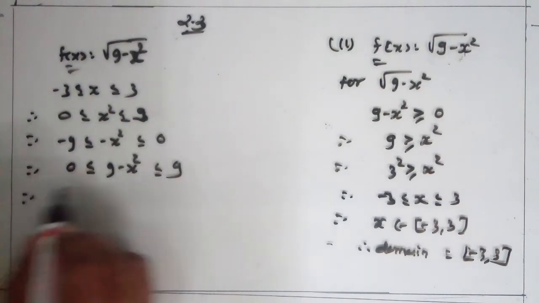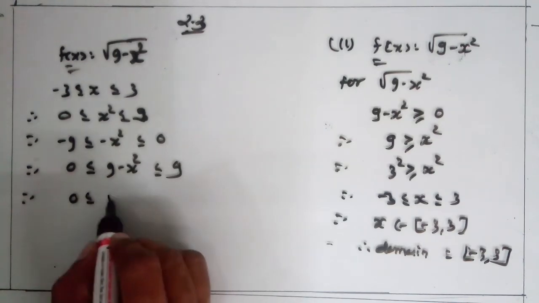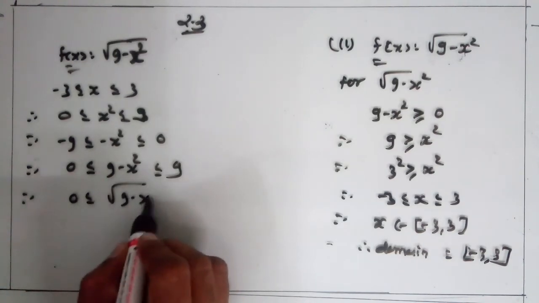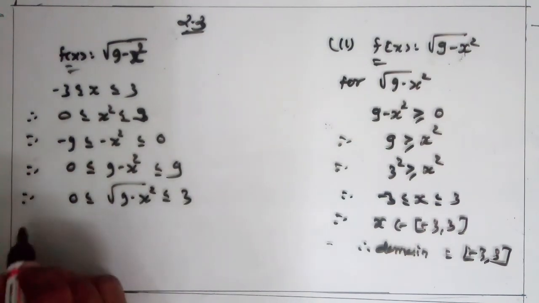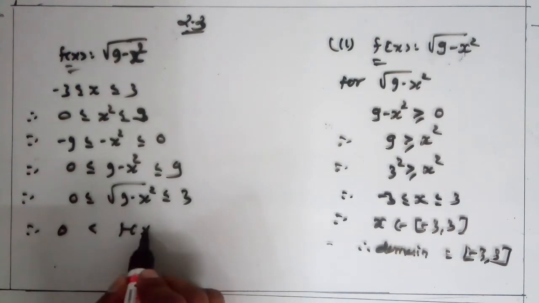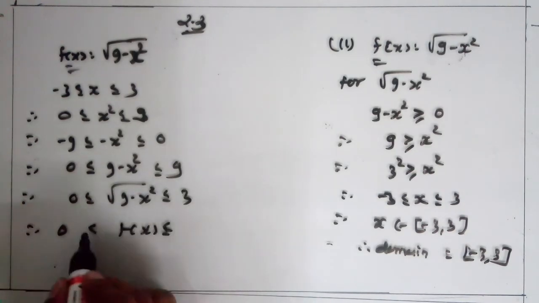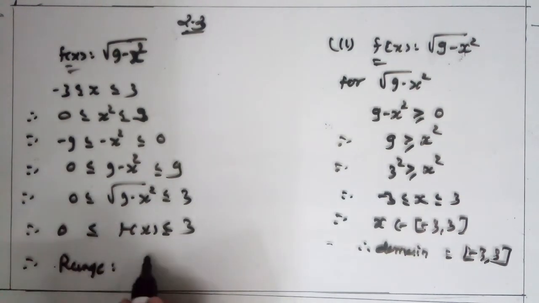Clear? Now apply square root on all sides, so 0 ≤ √(9 - x²) ≤ √9, which is 3. Therefore f(x) lies between 0 and 3. So what do you say about the range? The range is [0, 3]. Clear?